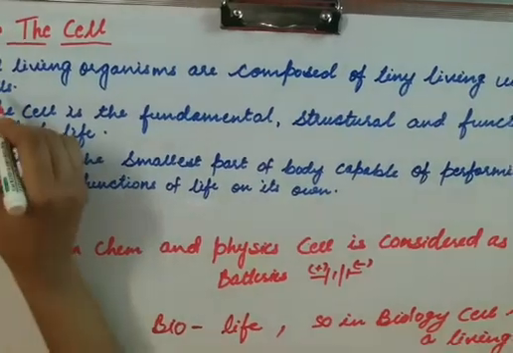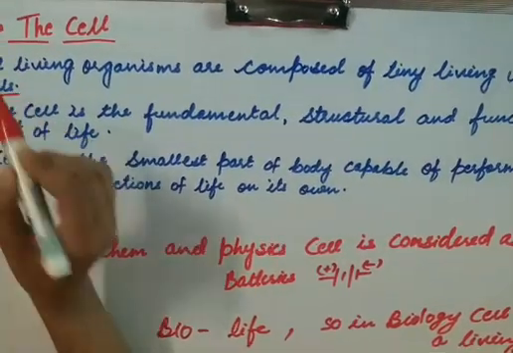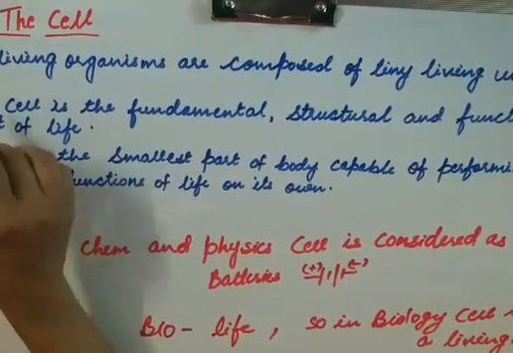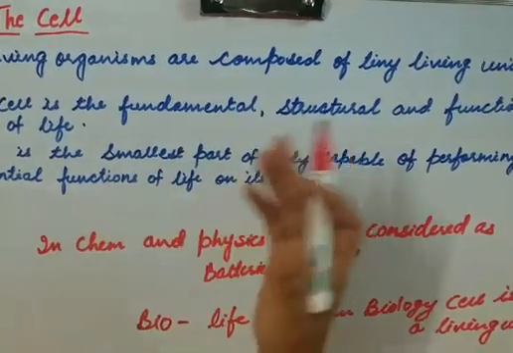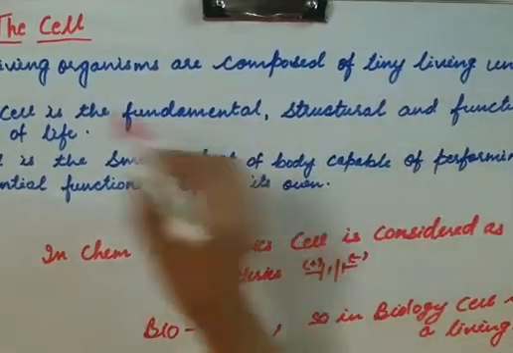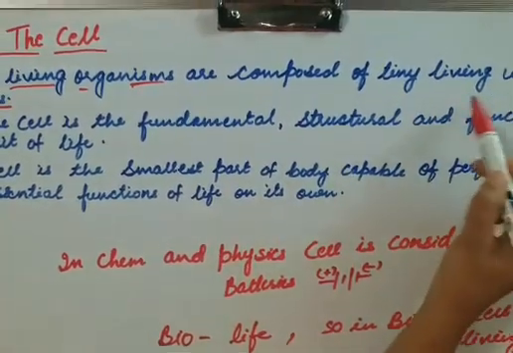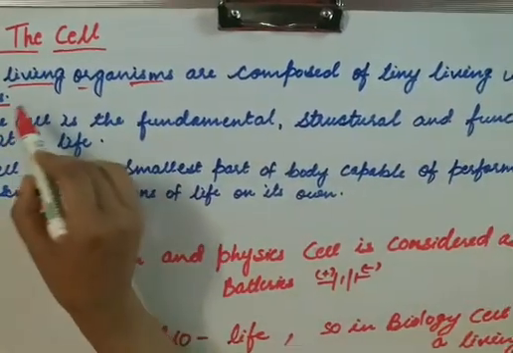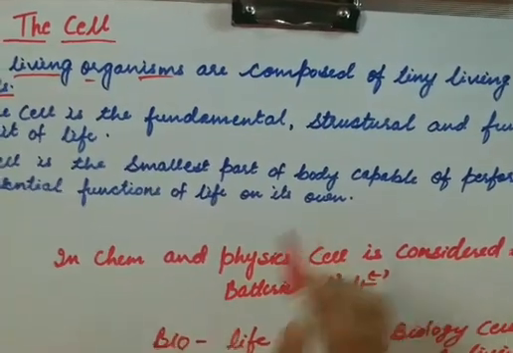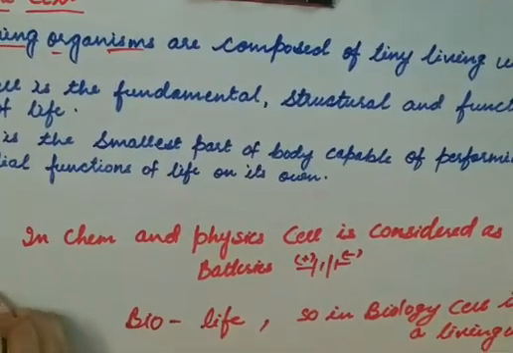Every living organism, we all humans, plants, and animals are living organisms. All living organisms are composed of tiny living units called cell. They are tiny because we cannot see them.